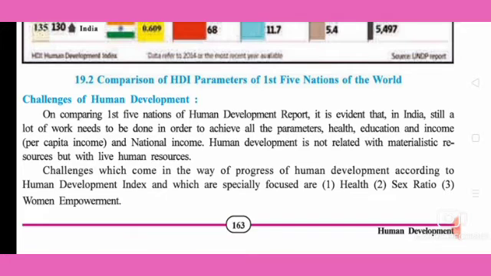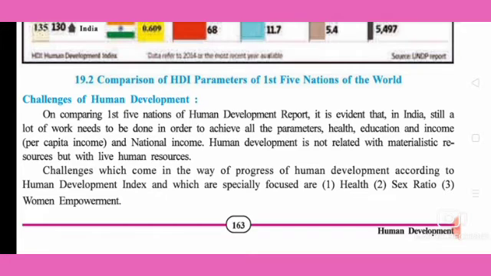On comparing the first 5 nations of the Human Development Report, it is evident that in India still a lot of work needs to be done in order to achieve all the parameters: health, education, and income, per capita income and national income. Which things are included in human development we already discussed in the first phase. That is why we still need to work a lot to achieve this human development.